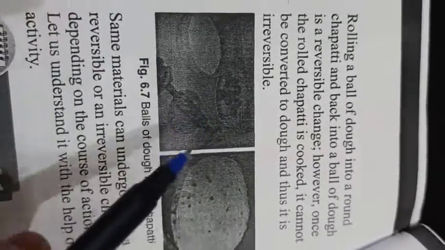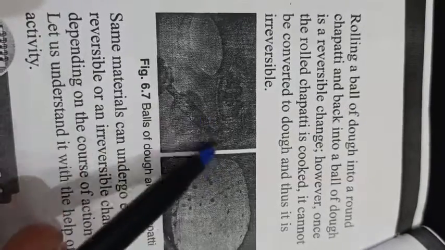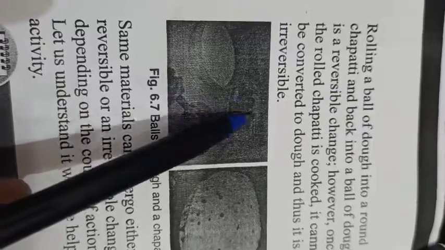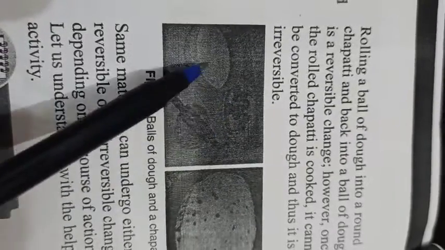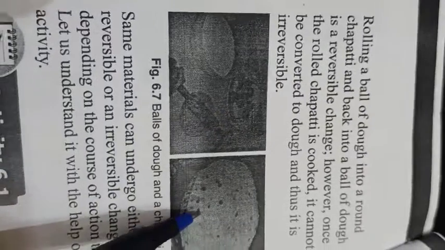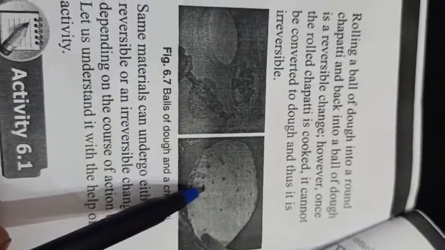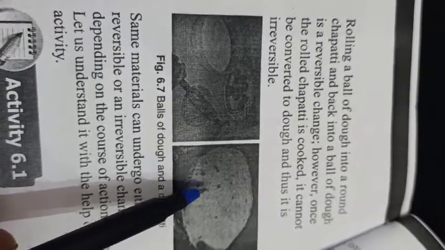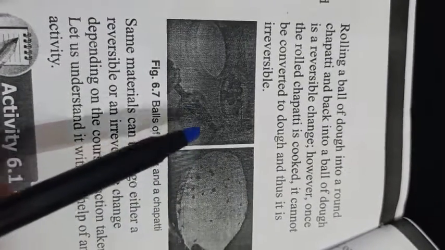So this is an irreversible change. Because in the first case we only change the shape of dough, we do not cook it, but once we cook this chapati, it is an irreversible change, so we can't convert it again into dough.